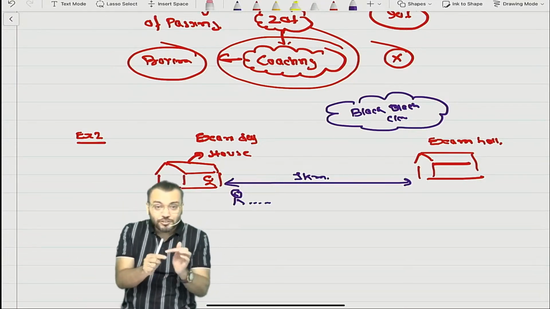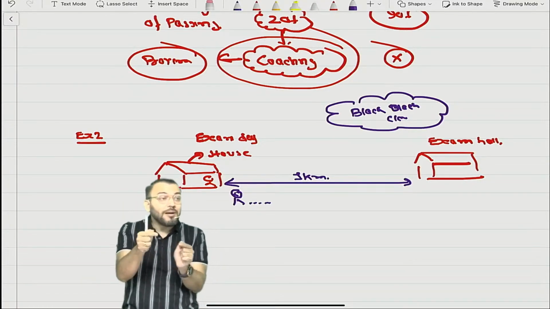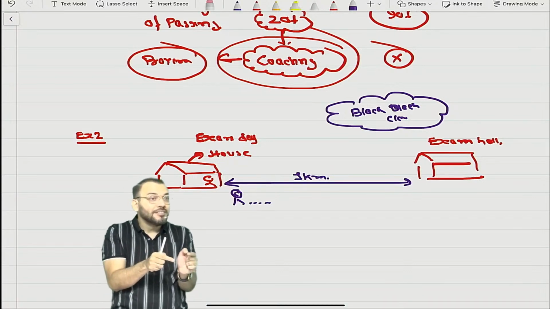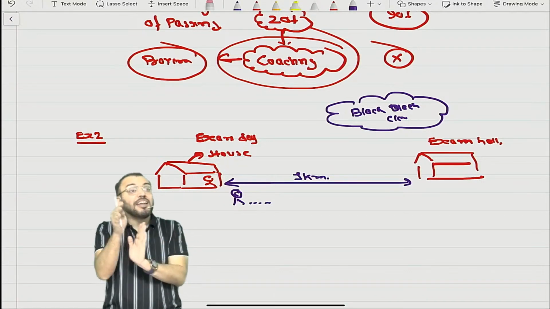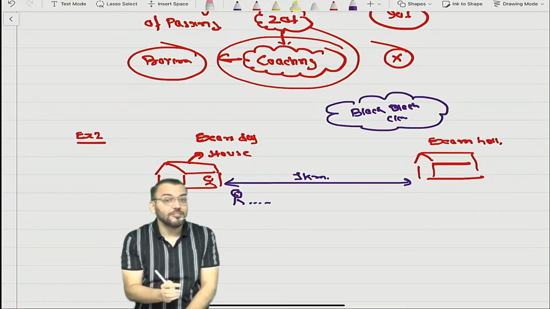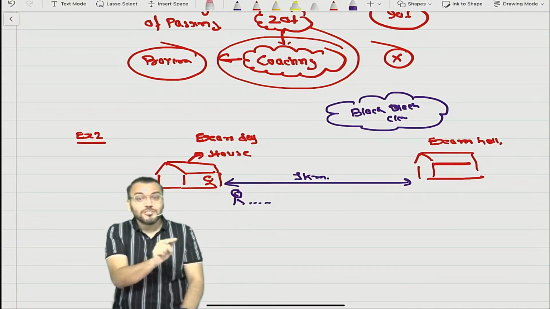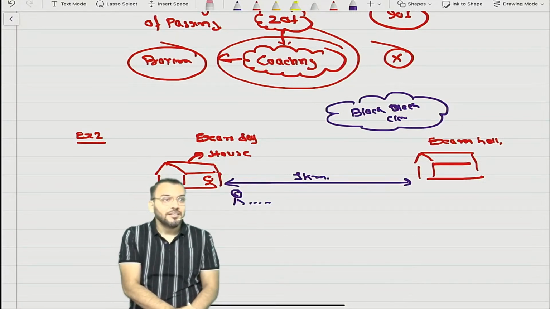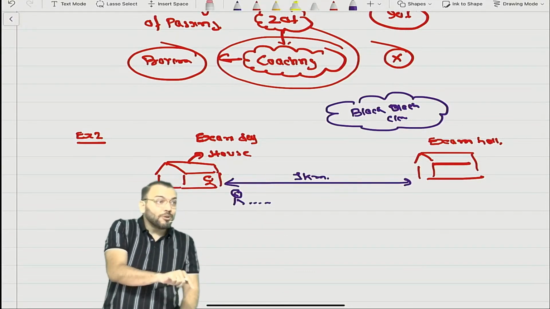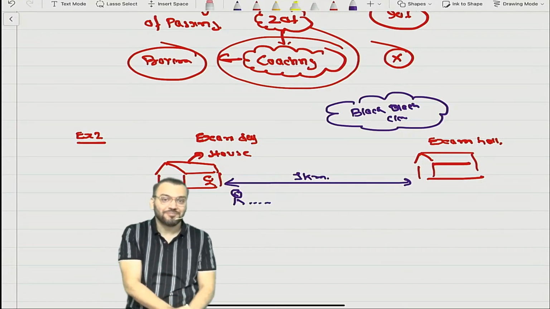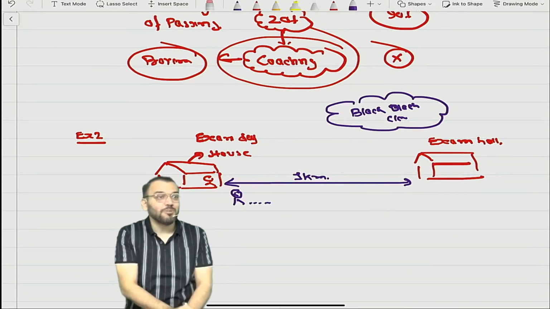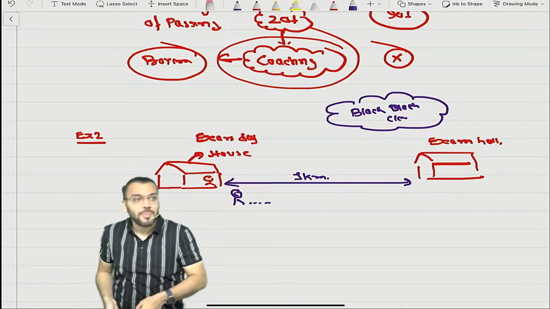Understood? Now once you ask, Google Baba is saying what? The probability of rain is very high. But what action will you take? You will take an umbrella, or you will use the umbrella? You will create a provision, or you will use the provision? You will create a provision, meaning you will take the umbrella.